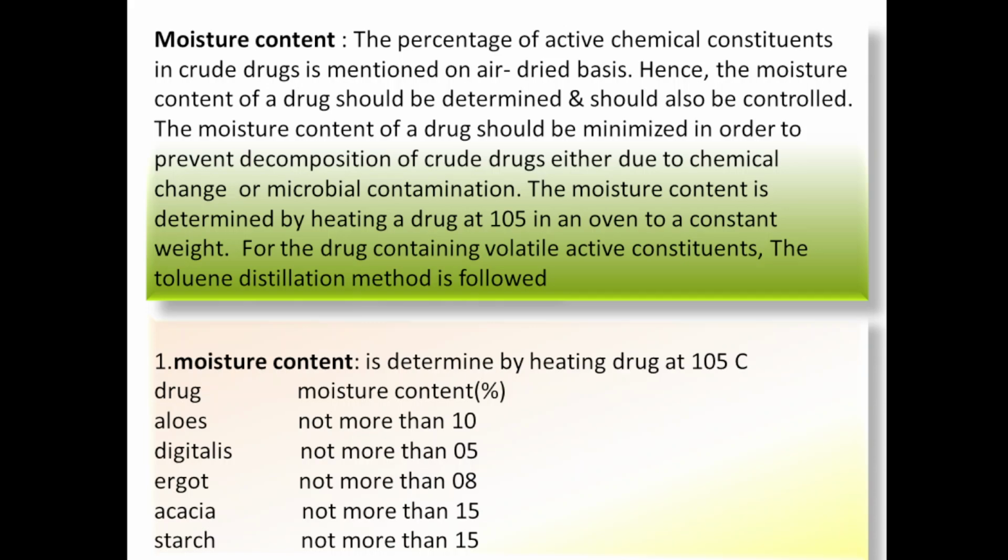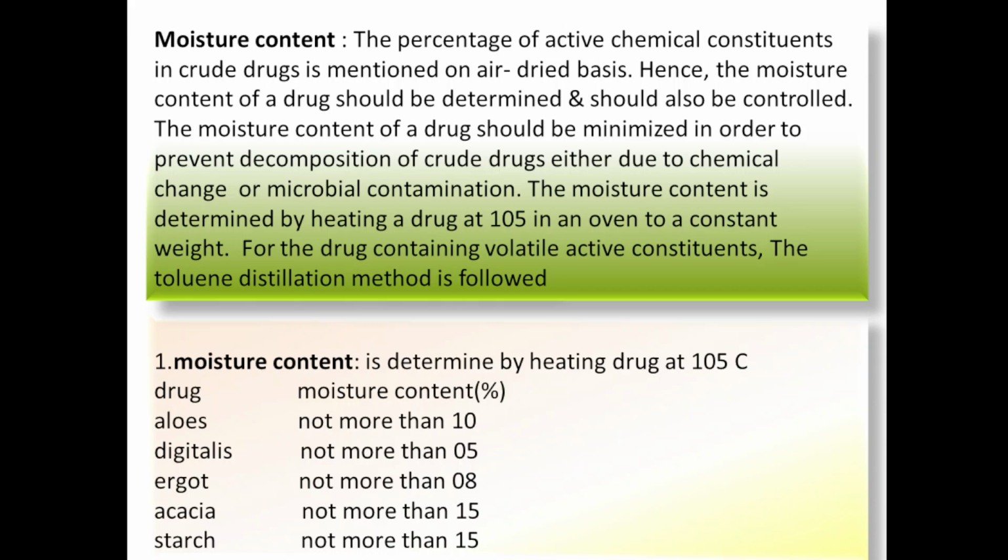For the drug containing volatile oil as an active constituent, the toluene distillation method is followed. In this method, the drug with toluene is taken in a distillation flask which is attached to the condenser and receiver. The distillation flask is heated.